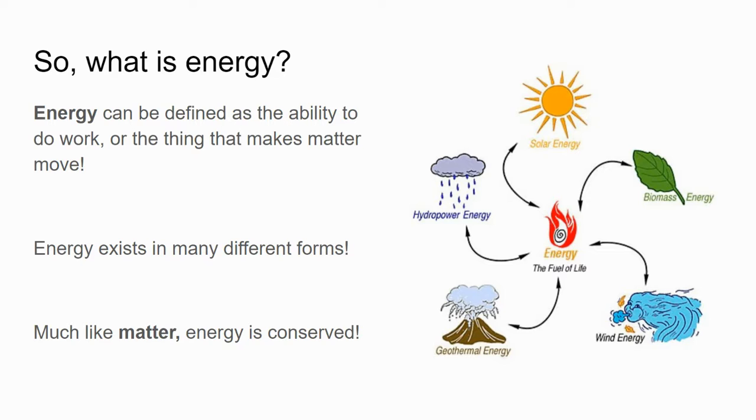All right. So now that we know a little bit about matter, let's talk about energy. Energy is the one thing that makes matter move. Energy can be defined as the ability to do work, or again, the thing that makes matter move. Energy exists in many different forms, and we're going to take a look at a couple of those forms later in this lesson, and try to differentiate them.